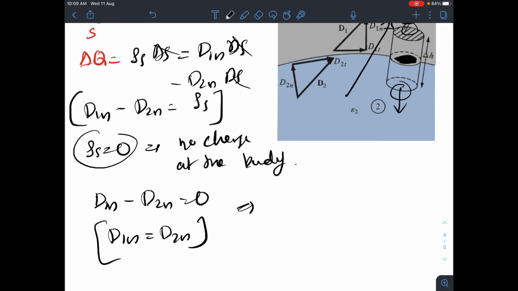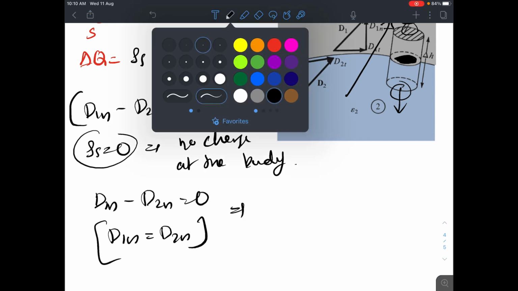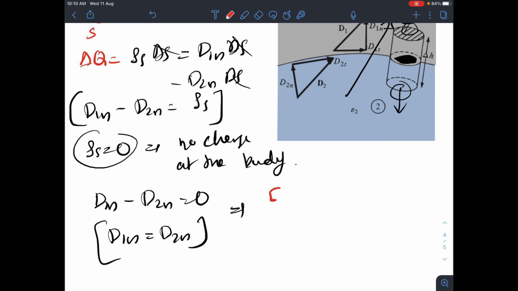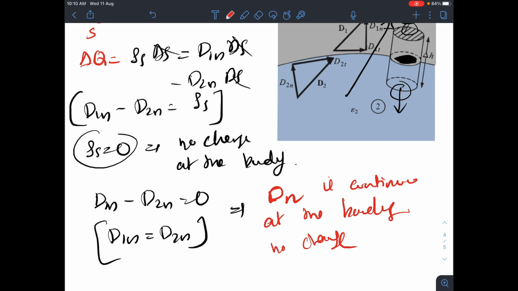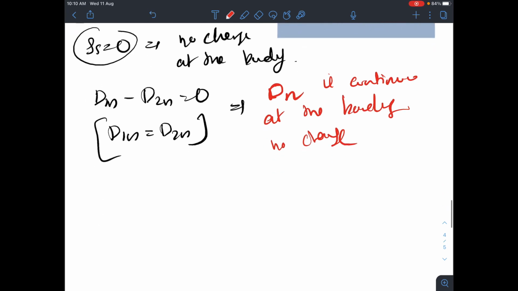Now the interesting part here: the tangential component of electric field was continuous. Here, the normal component of electric flux density, Dn, is continuous at the boundary, or there is no change. That is what you can understand by solving this equation.